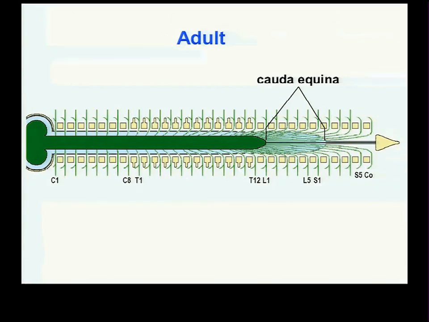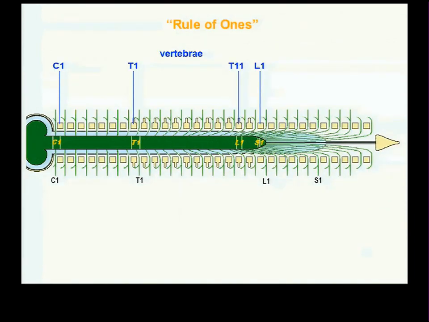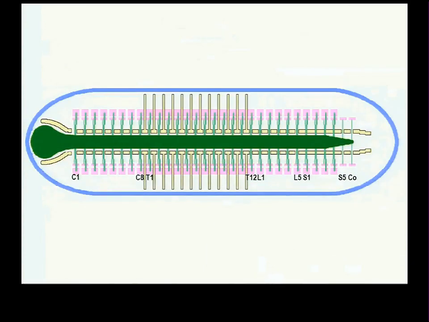There's a bit of pia which comes down the middle, which I didn't label here, called the filum terminale, but I'll get there. Don't have to worry about that now. As a result, when you were a young embryo, the first sacral segment of your spinal cord was right here, just caudal to the first sacral vertebra. The first lumbar region of your spinal cord when you were a little embryo was just caudal to the first... say it in English.